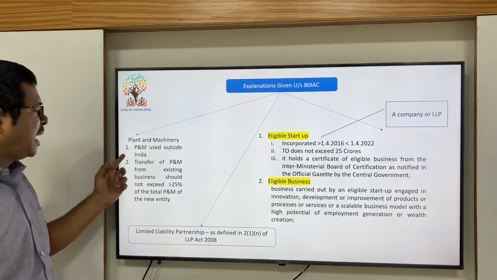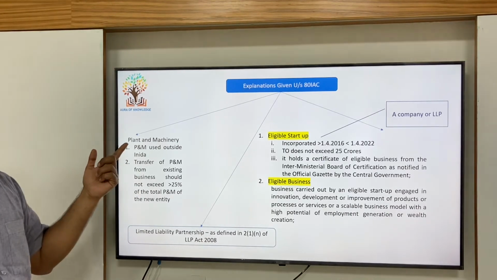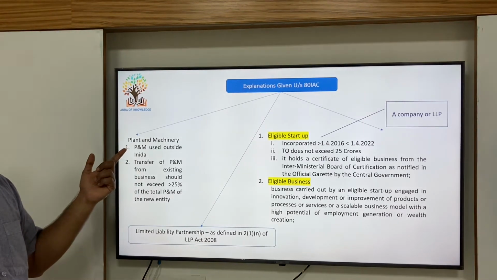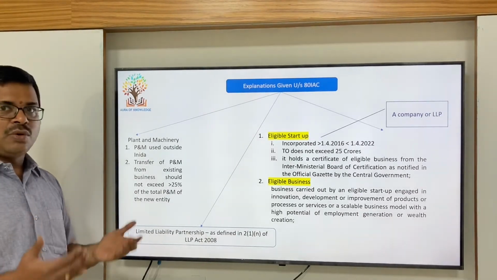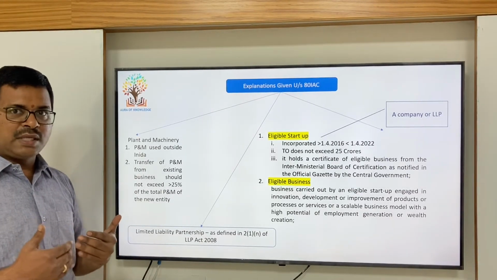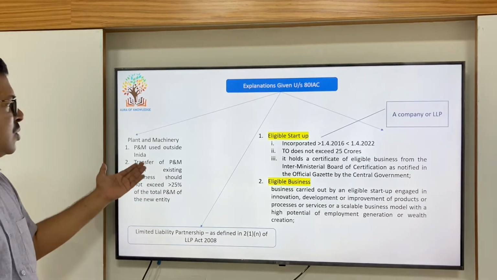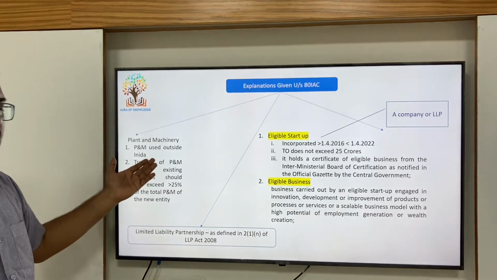And coming to plant and machinery, which we discussed in one of the subsections of section 80 IAC, if the plant and machinery is used outside India and no depreciation is claimed in India, then it also qualifies for this particular deduction.